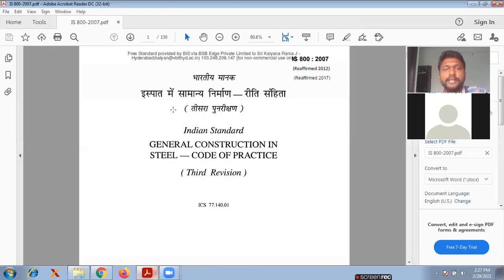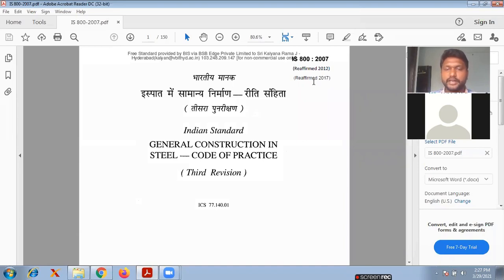Yeah, now I will show you the IS 800, and I will even share how to take a printout, for the next week or after 3 or 4 classes. I will give some time for you people. Yes, this is the IS 800 2007 code book. It was reaffirmed in 2007. This is the most important one, the general construction in steel code of practice. Okay, this is the third revision.